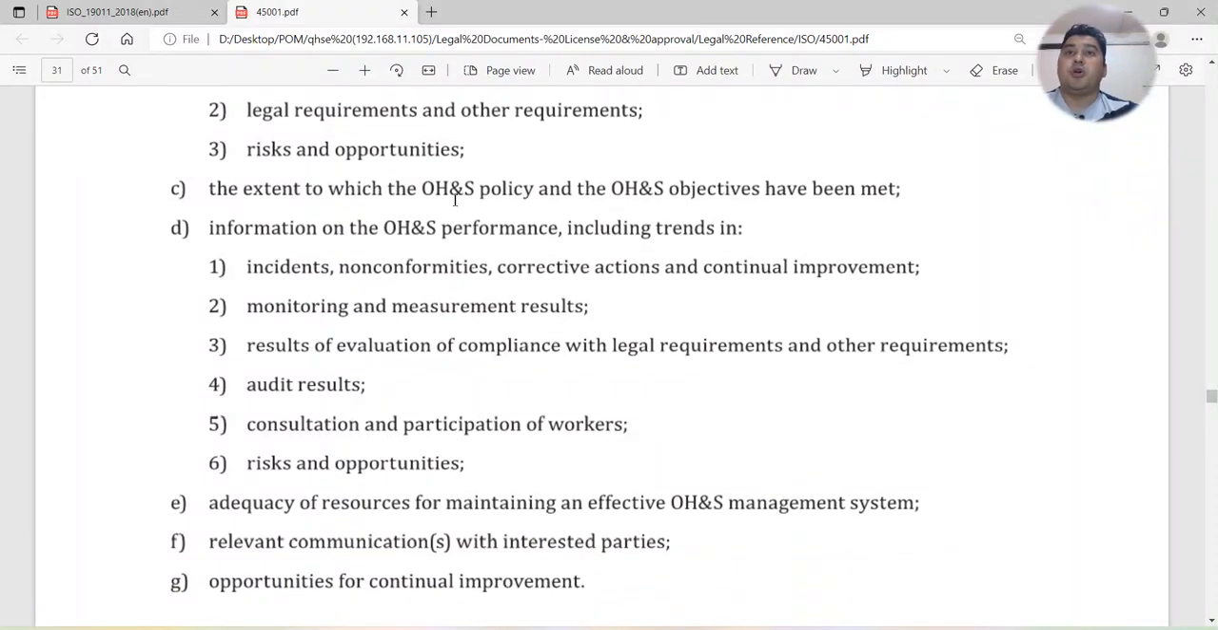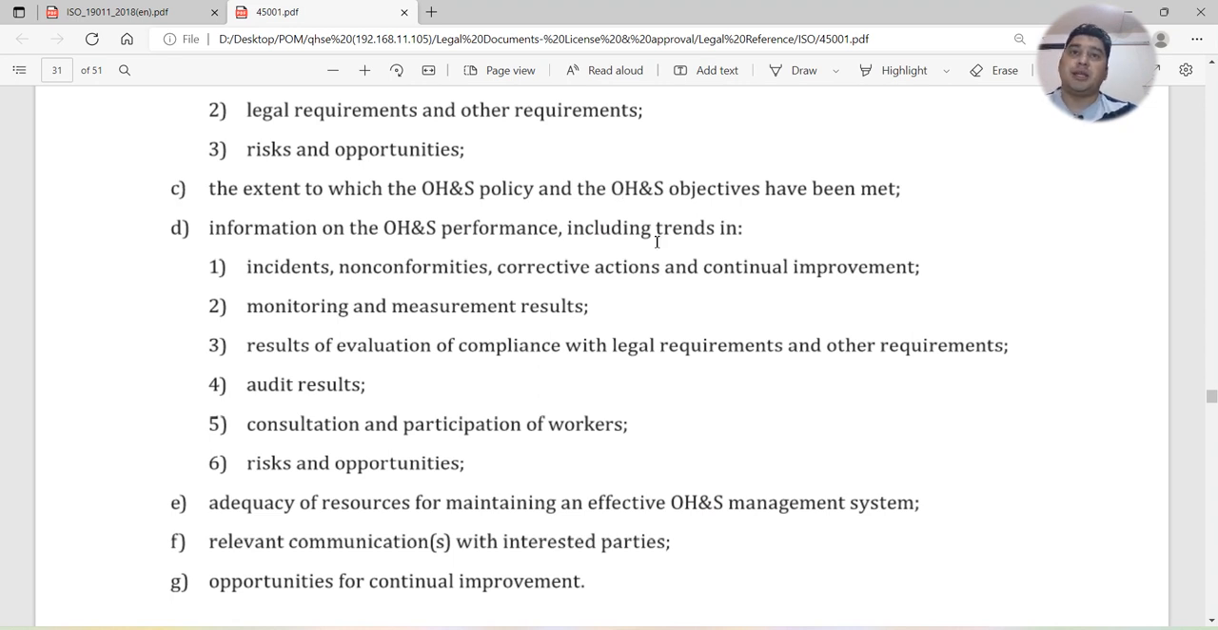The extent to which the OHS policy and the OHS objectives have been met. You have to discuss the OHS policy and the OHS objectives, whether you have achieved all the objectives and targets or not. If you didn't achieve them, what is the issue? What resources do you require to achieve them in the future? All these things you need to discuss.